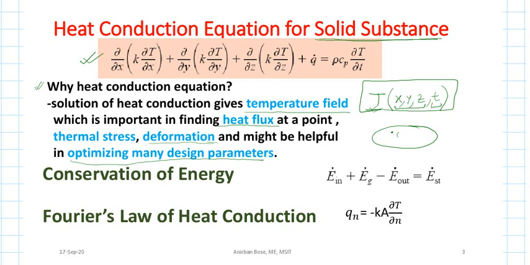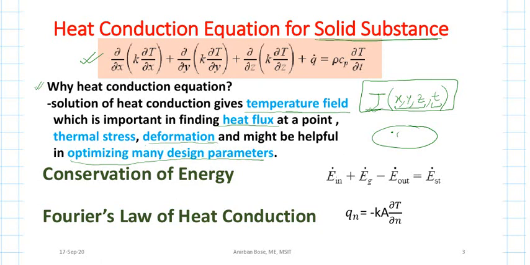For example, in case of a steam pipe, the insulation is given, so what will be the thickness of insulation? To find that out, it is important to know how heat flux is varying with the thickness and all that. So once the temperature field is solved, then all these things can be done, and hence we can optimize many design parameters like geometrical parameters.